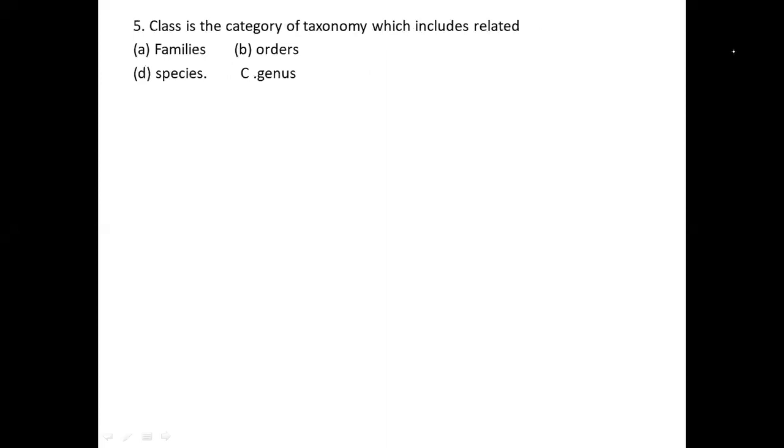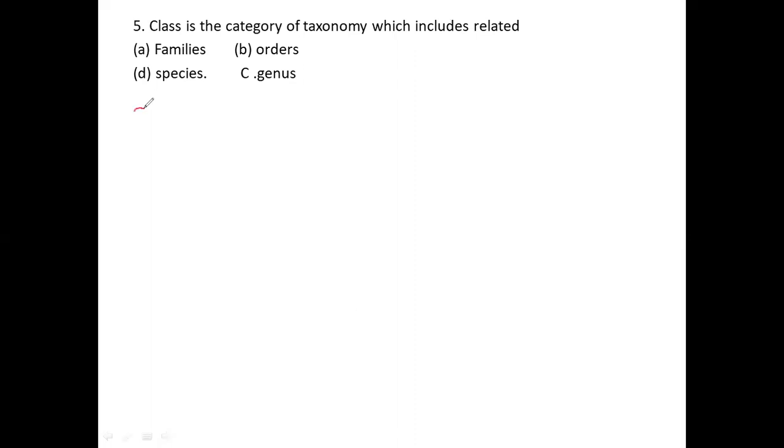You can see here in the fifth slide, the class is a category of taxonomy which includes related, meaning what they are telling here. So simply I would like to solve this question.